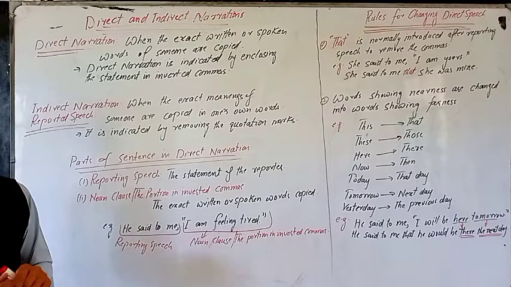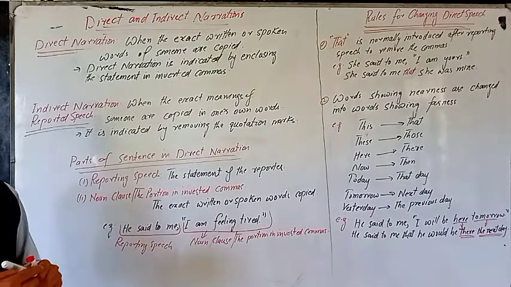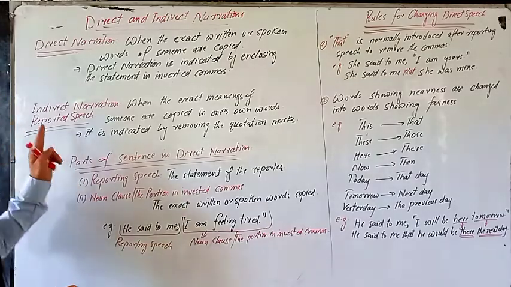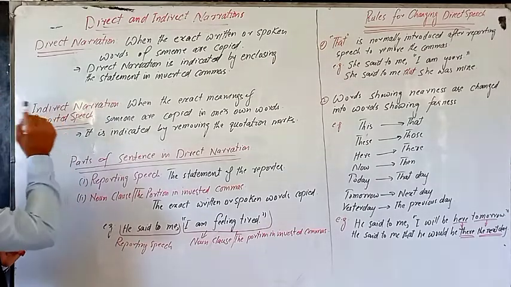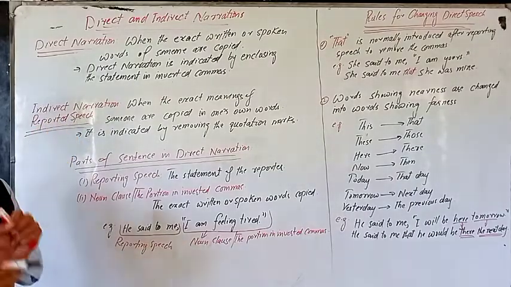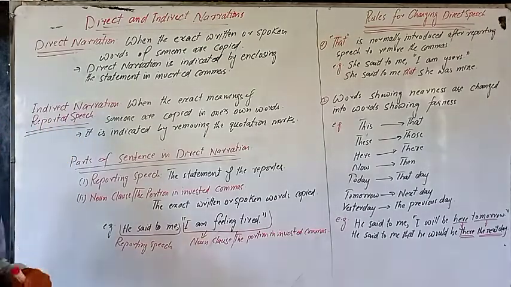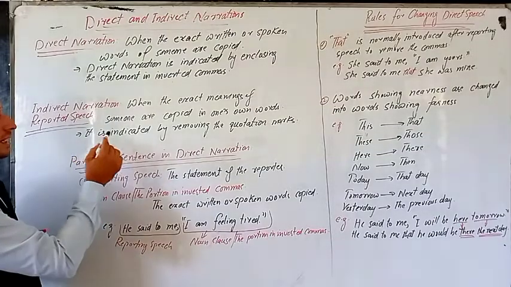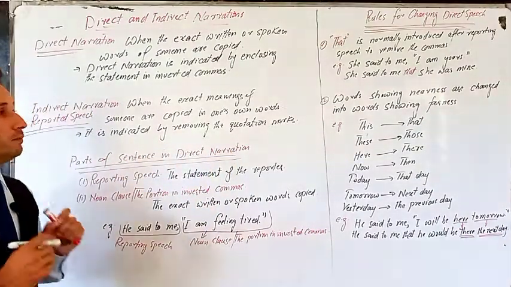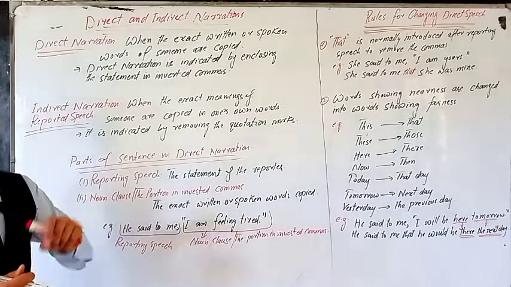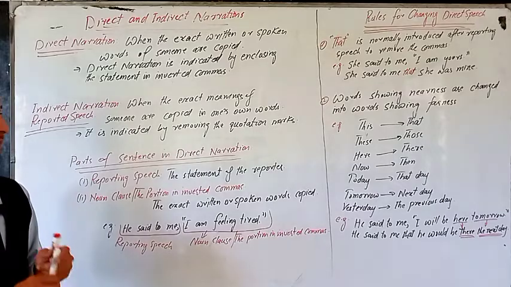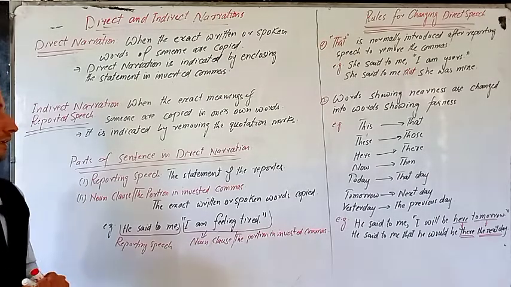Remember, there is a misconception that reported speech is used for the part of the sentence that we put in inverted commas, but that is incorrect. Reported speech is the second name of indirect speech or indirect narration. So indirect narration and reported speech are one and the same. Okay. Now, how do we indicate indirect narration? It is indicated by removing the quotation marks or inverted commas. So when we remove the inverted commas and convert the direct narration into indirect by bringing certain changes in the tense and in the person, that is what we call indirect narration.